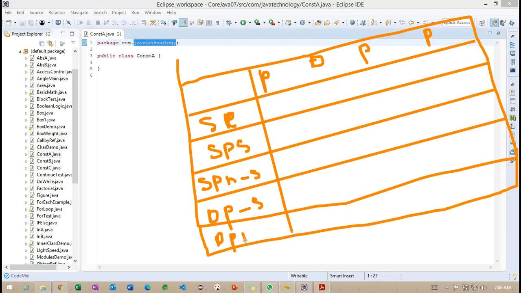This is very important: how exactly the access modifier will work here. The first one we call same class, then same package subclass, same package non-subclass, different package subclass, and different package non-subclass. Getting the point. So this is the package-related information.